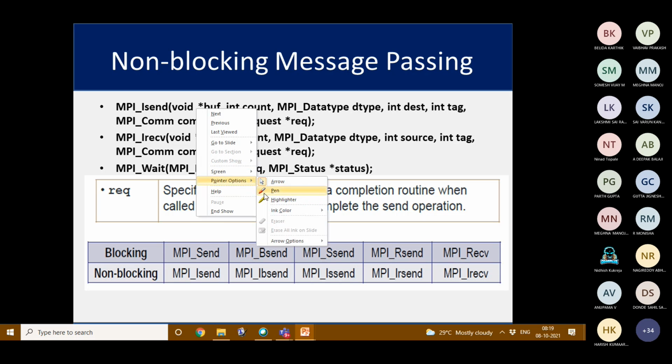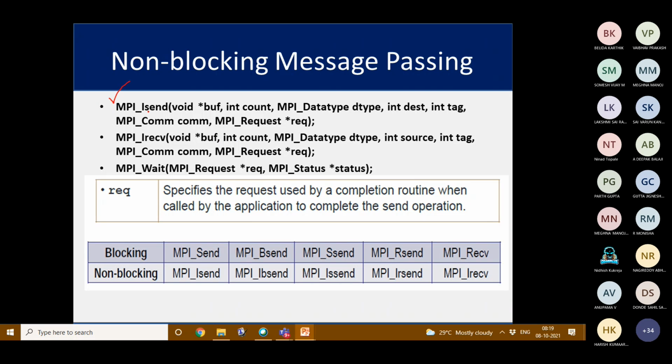And these are the non-blocking message passing functions: MPI_Isend and MPI_Irecv. MPI_Isend takes buffer, count, data type, destination, tag, communicator, and then request. The request is the additional thing in non-blocking operations. It specifies the request used by the completion routine when called by the application to complete the send operation.